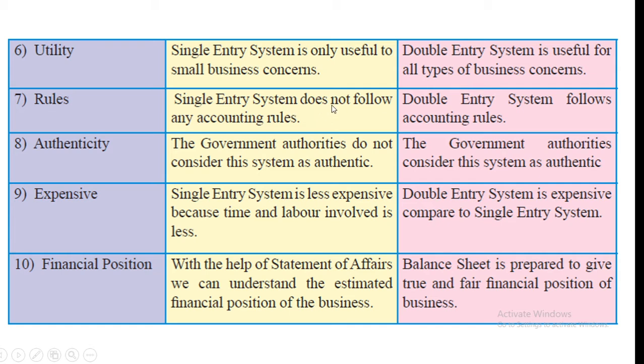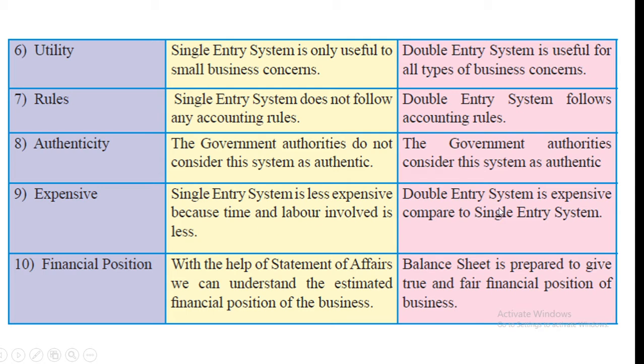Single entry system does not follow any accounting rules, but double entry system follows accounting rules and principles. The government authorities do not consider single entry system as authentic. The government authorities consider double entry system as authentic. Single entry system is less expensive because time and labor involved is less.